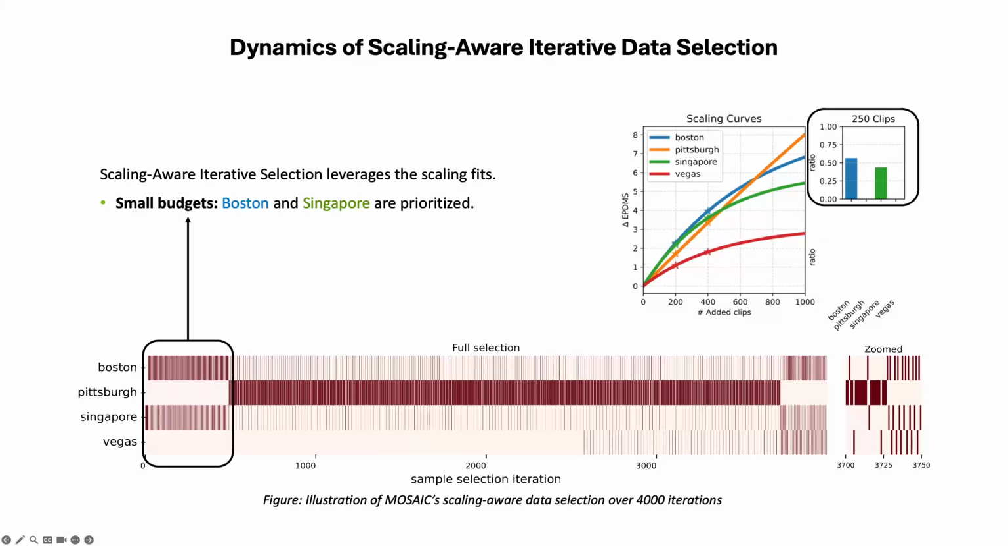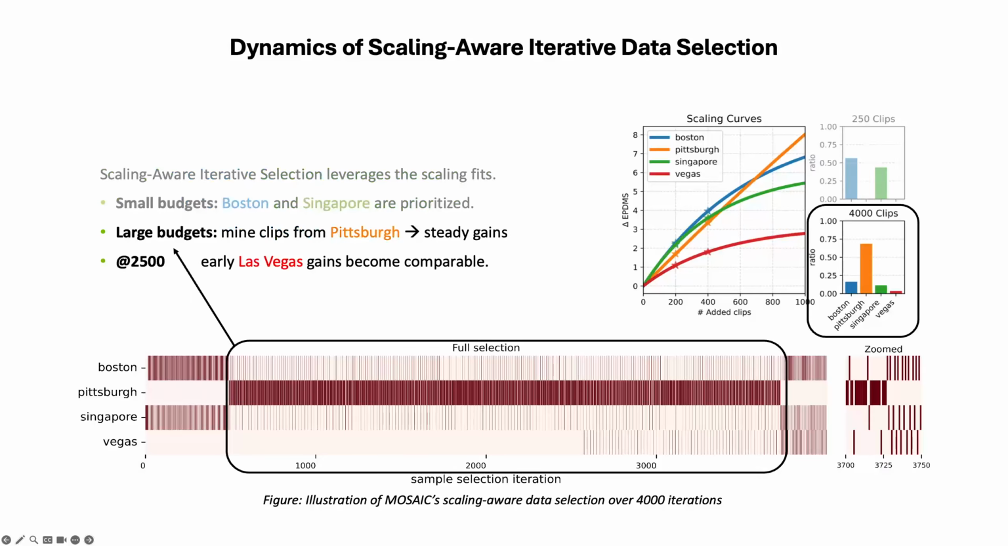Next, to understand the internal dynamics of Mosaic, we visualize the selected clusters over 4,000 sample selection iterations in the OpenScene experiment. At small budgets, Mosaic prioritizes Boston and Singapore, which provide strong early gains according to the fitted scaling curves. As the budget increases, the allocation changes. Notice that Mosaic selects more samples from Pittsburgh, which provides steadier gains at larger budgets, and Las Vegas becomes competitive later. This confirms that the optimal mixture is budget-dependent, and Mosaic adapts the allocation as the marginal gains change.